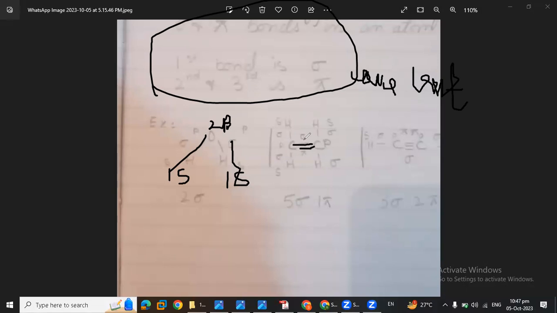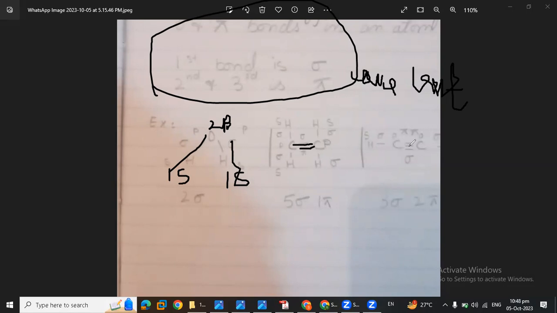If you have a triple bond, in it there is one sigma and two pi. Now check: carbon has P, H has one s, so SP, SP, SP. No, sorry, 5 sigma, because we have one sigma over here, and the two are pi.